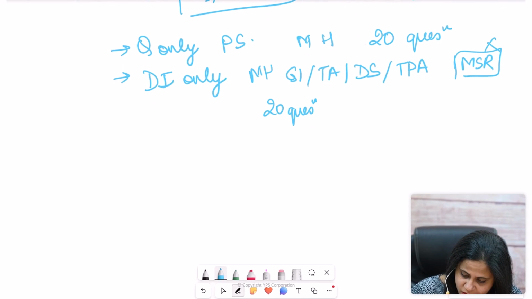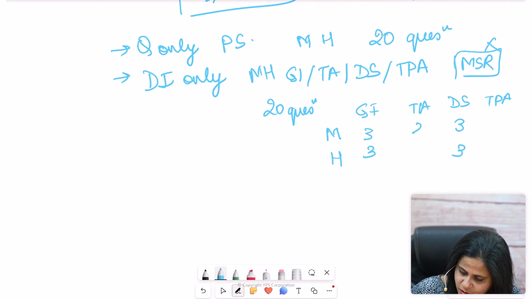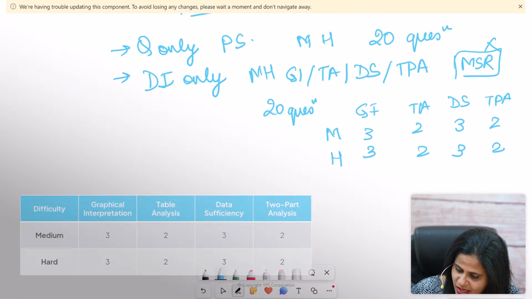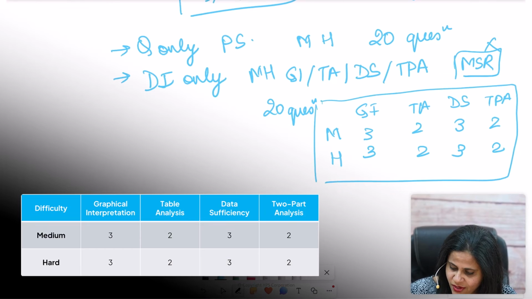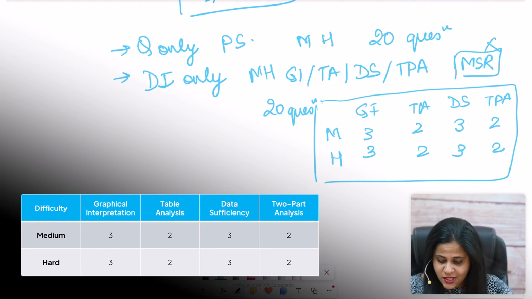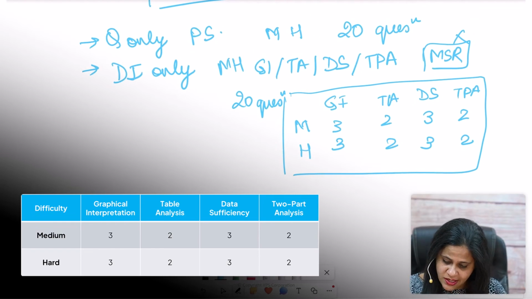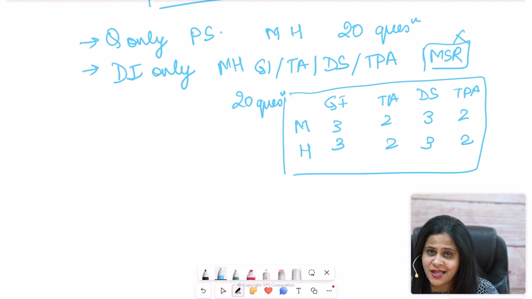So the configuration that I would recommend is medium and hard, and it's GI, TA, DS, TPA. So I would suggest 3 questions here, 3 here, 2 here, and 2 here, and we have 6 plus 4. So this is a 20 question configuration for a test readiness DI quiz, and you can do this quiz across any of the 3 sources that you have. So this is a test readiness quiz example that I've given you.